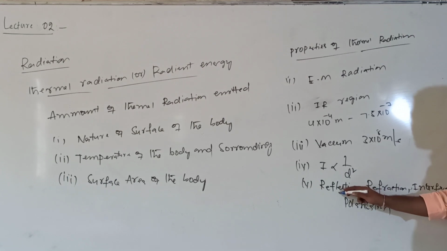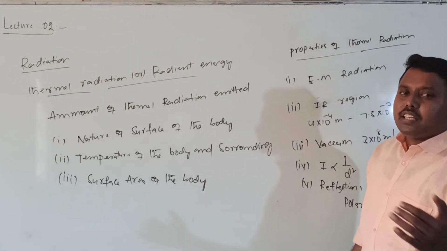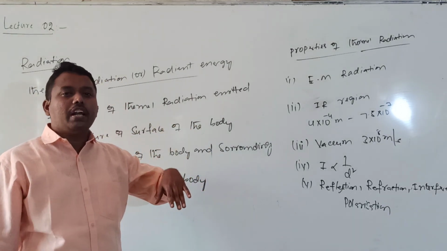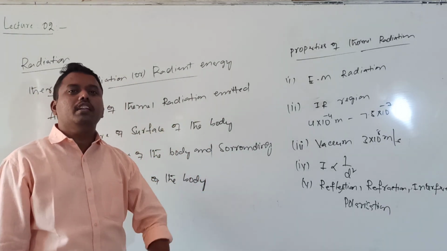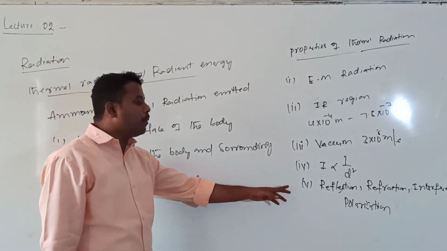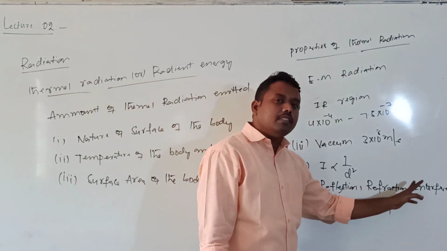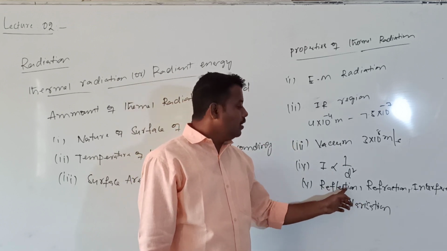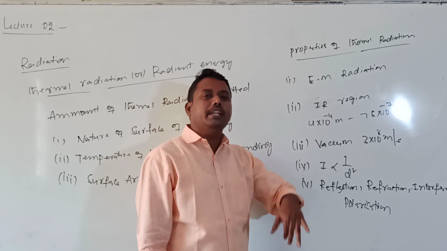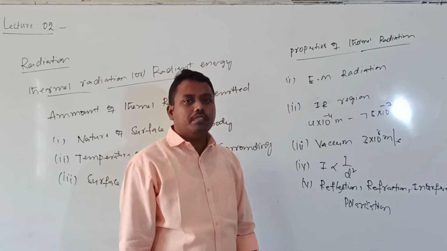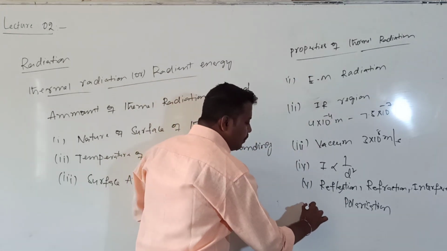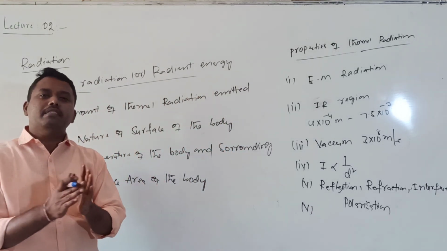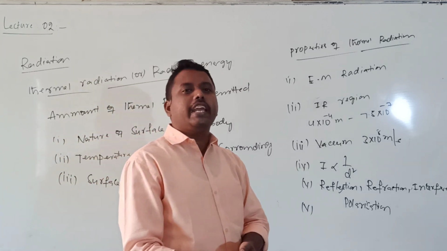You know what reflection is. Whenever thermal radiation is incident on a reflecting surface, it will come back. Similarly refraction is traveling from one medium to another medium, with bending. You will come to know these properties in the ray optics chapter. These are the properties of light, and the same properties are exhibited by thermal radiation also. One more property is that the spectrum of thermal radiation can be obtained by a prism made up of rock salt or KCl.